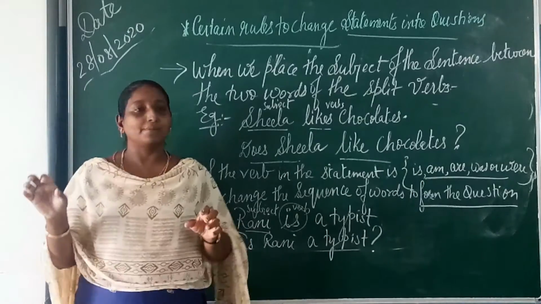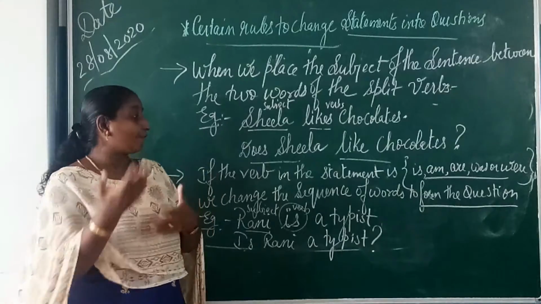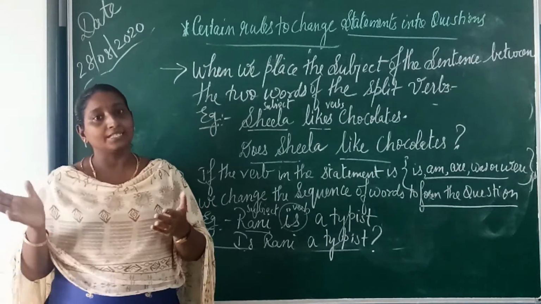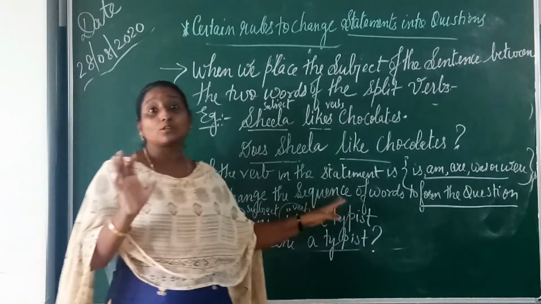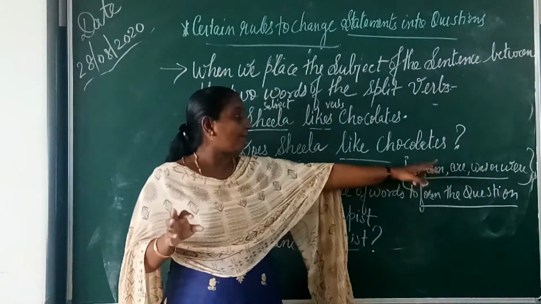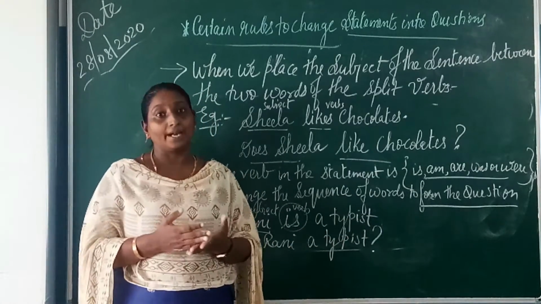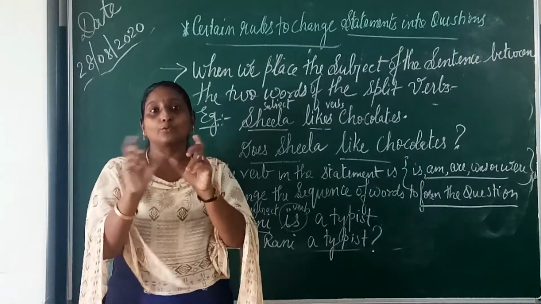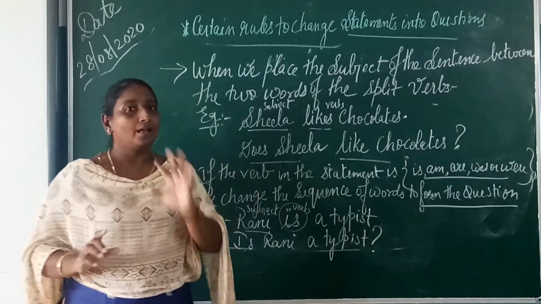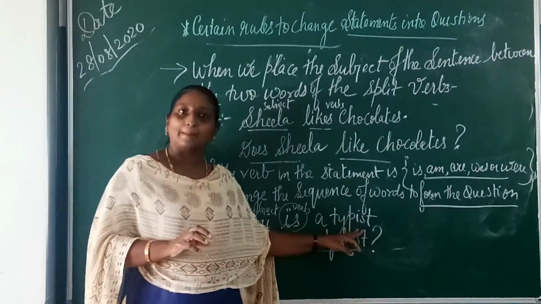A simple statement that contains is, am, are, was or were, and you have to change it into a question type. The sequence of the words changes. See, when there are words like is, am, are, was or were, and you have to change it into a question format, that means the sequence of the words changes from here to there. And how is it? See, the example is Rani is a typist.